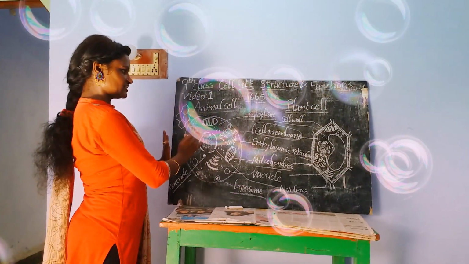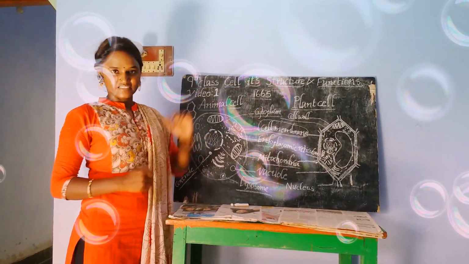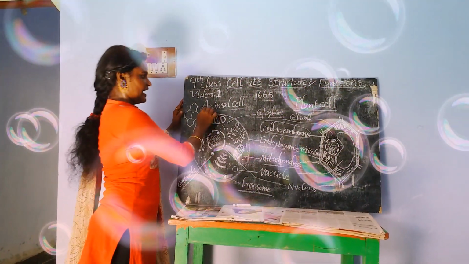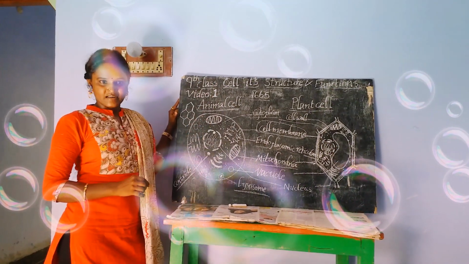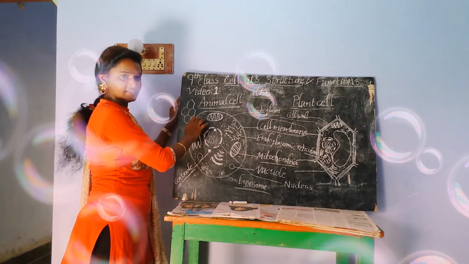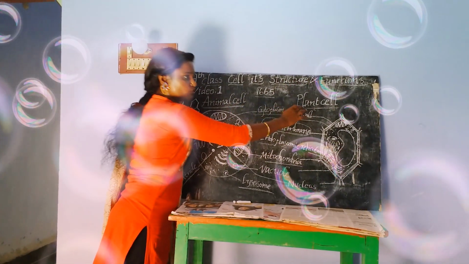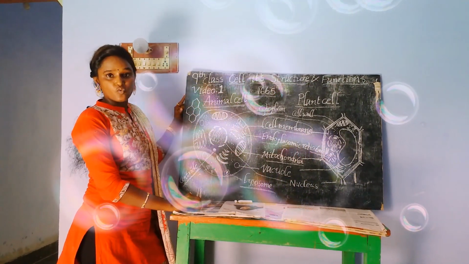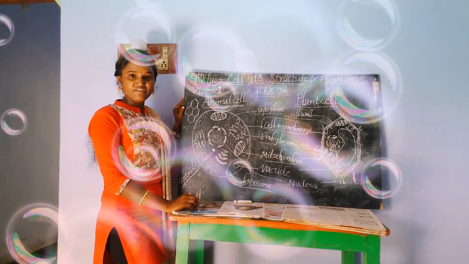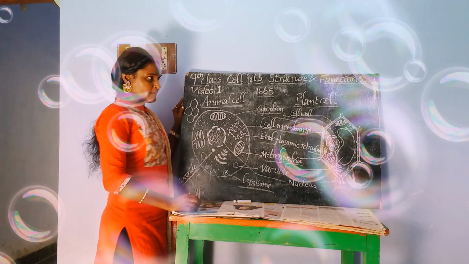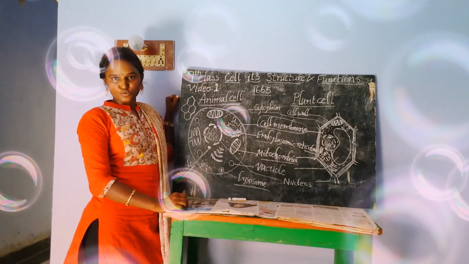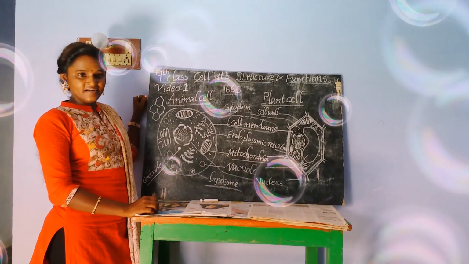Okay, next, I think I covered all the parts. Now we will see the differences between animal cell and plant cell. What are the major differences? The outermost layer of the animal cell is the cell membrane. The outermost layer of the plant cell is the cell wall. The cell membrane is a living structure, but in the plant, the cell wall is dead tissue. The cell wall is dead tissue.